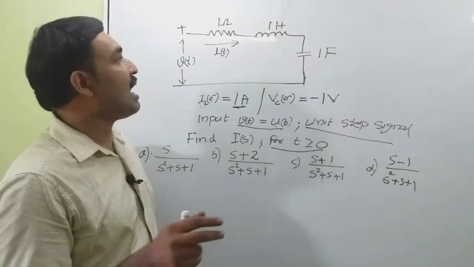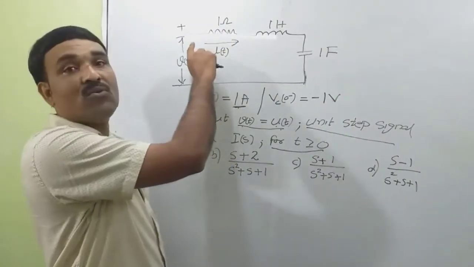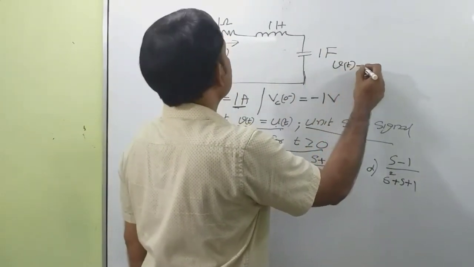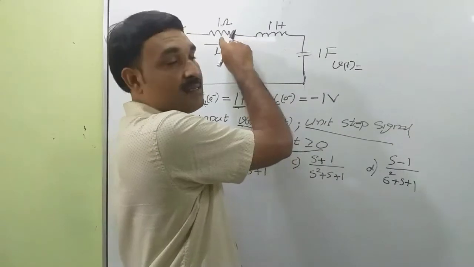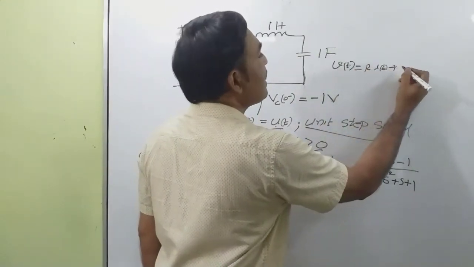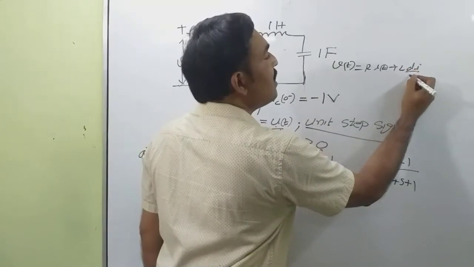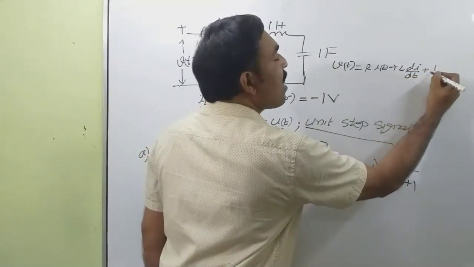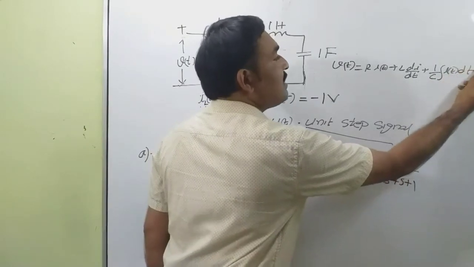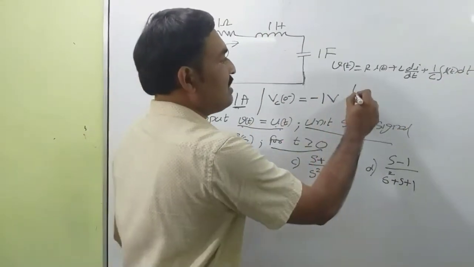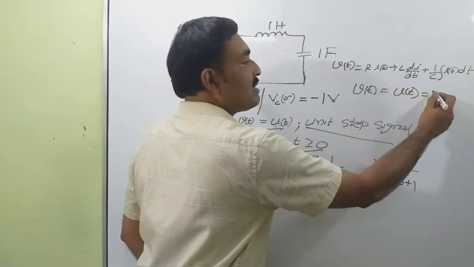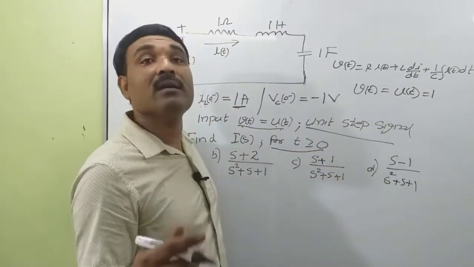Now we can apply Kirchhoff's voltage law for this network. V of t is equal to the voltage across the resistance, R into I of t, plus L di by dt, plus 1 by C integral of I of t dt. Since V of t is equal to the unit step signal U of t, it is equal to 1 for t greater than or equal to 0.